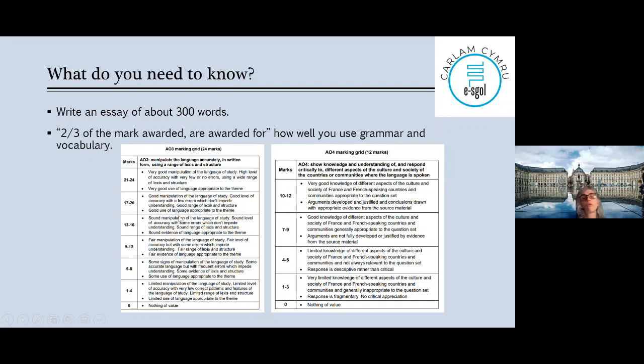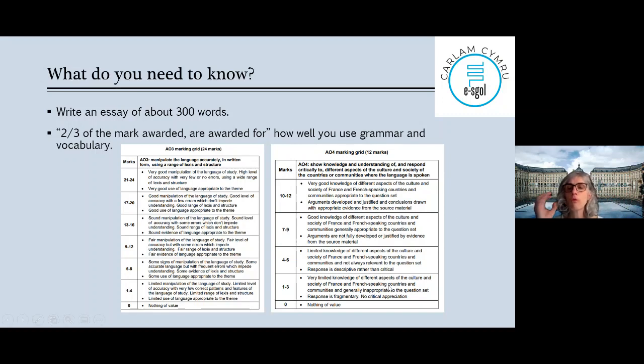The structure: if you structure well, like if you do introduction, main body and conclusion, structuring will give you points, and it will help you to manipulate the language better, perhaps give you ideas. A plan will help you with vocab and grammar. Okay, so think about it.